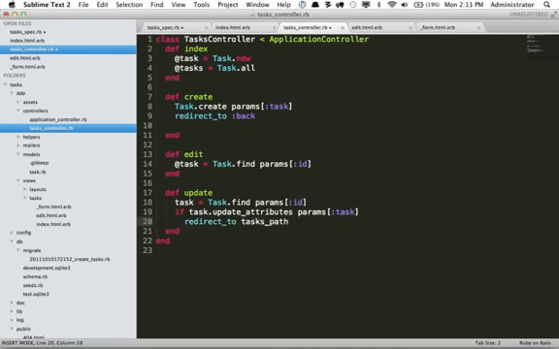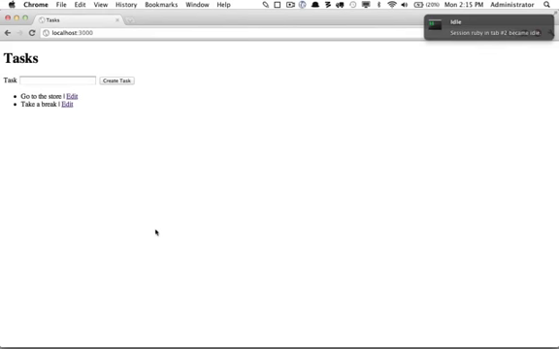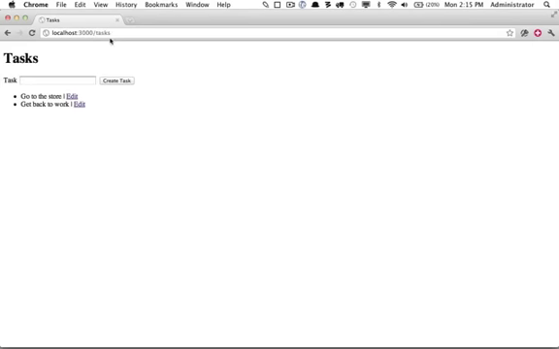And this is going to redirect to the page that displays all of the tasks. Otherwise, we will redirect to, and I'm going to say back. We're going to go back essentially to the edit post page. And we will eventually do a notice, but I'd rather do that in just a few moments. And now we see 3 examples, 0 failures. Good. Perfect. Let's now do a manual test, take a break, and notice that now take a break is displaying. Get back to work. Update task, and we've been redirected back to tasks path, and it does display it.